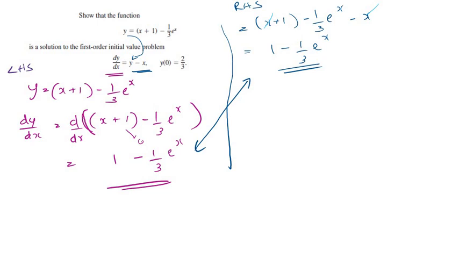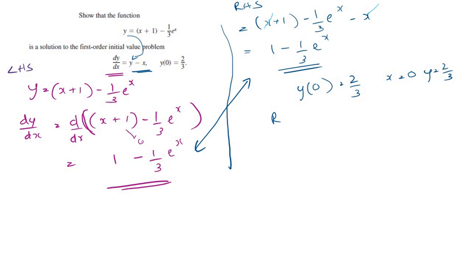And they also say that y(0) is equal to 2 over 3. That means when x is equal to 0, y is equal to 2 over 3. Is this correct? Let's substitute it into the right hand side.